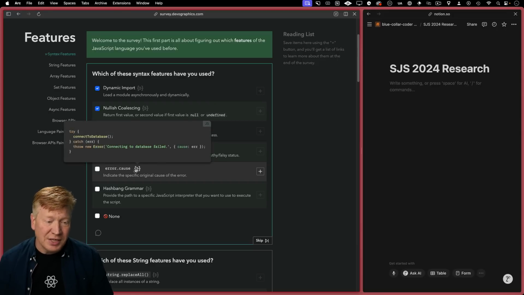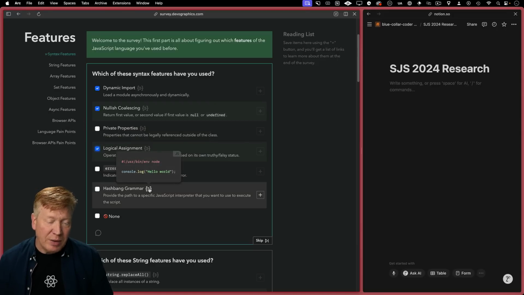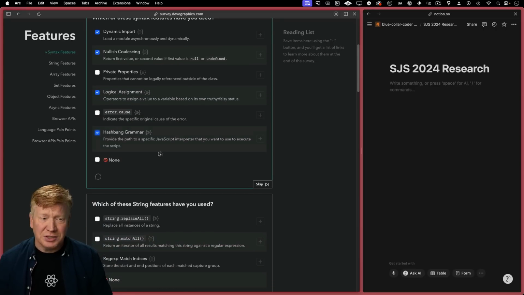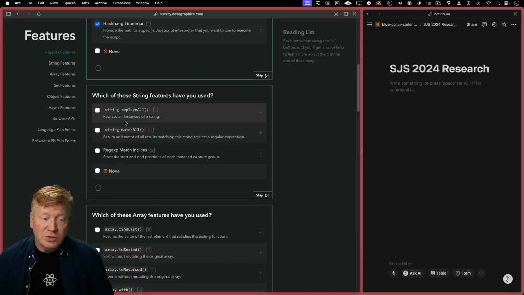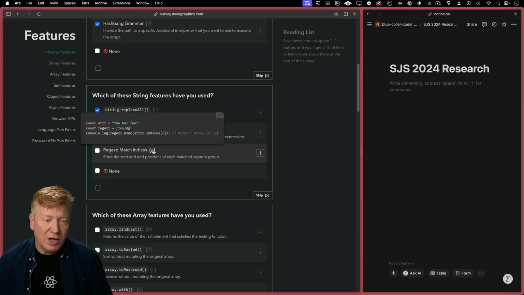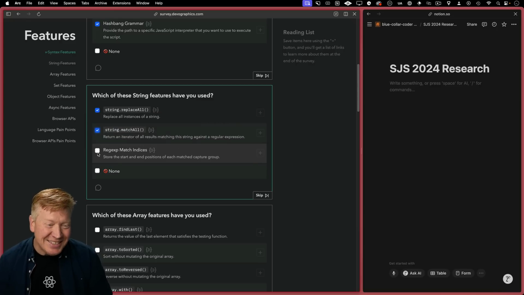Yeah, no, I don't use that. And hashbang grammar. Oh, that's like a shebang. Okay, so that, yeah, I use that a lot. I didn't even know that wasn't supported just in general forever. Okay. Yeah, good. New string functions, replaceAll, matchAll. I probably used indices. Yeah.